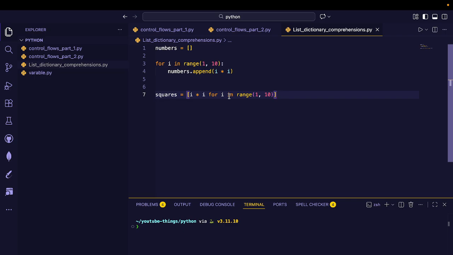Here is a simple mental memory trick: for every i in range 1 to 10, put i into the list. It's a simple mental trick to do squares in one line in a professional way.